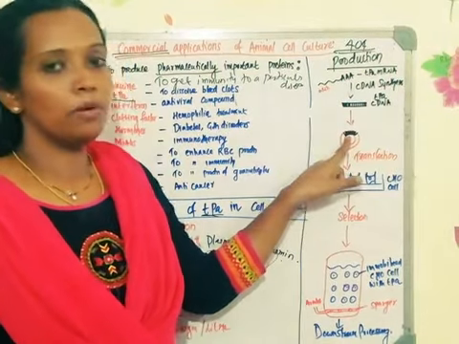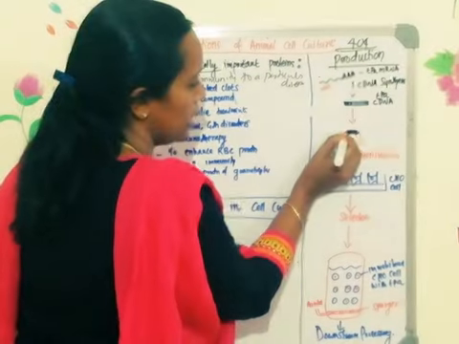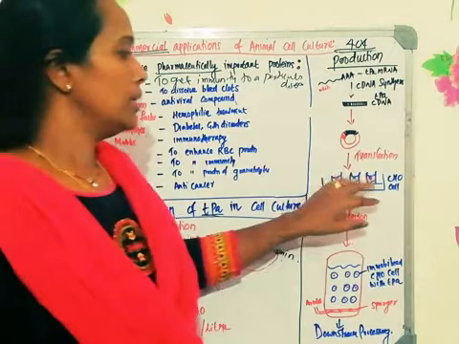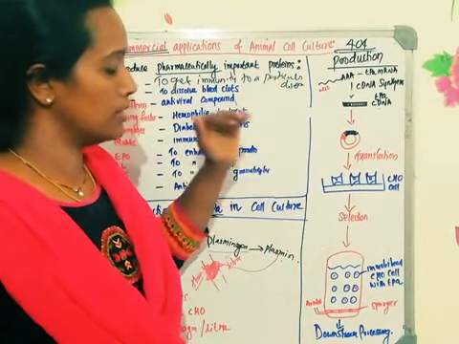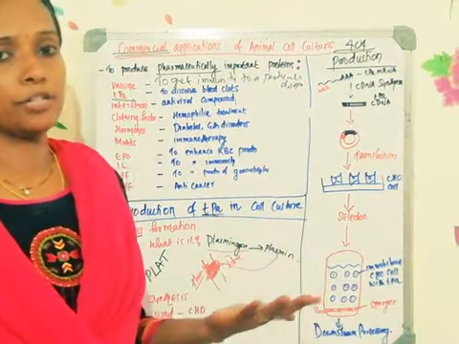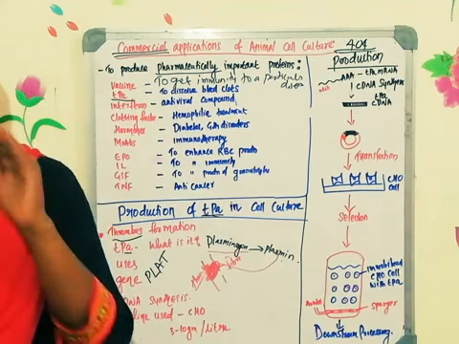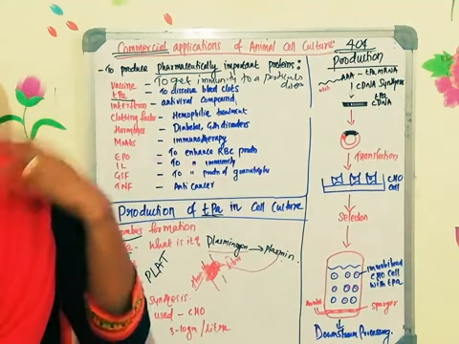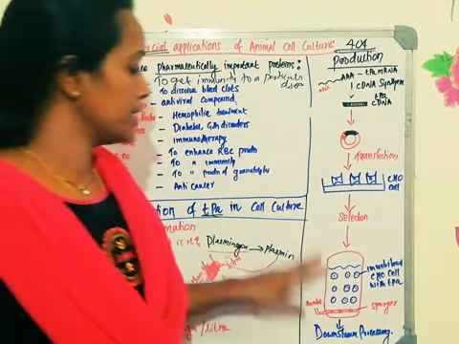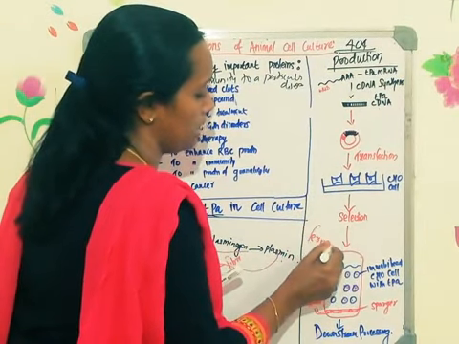The foreign gene will always be associated with a selectable marker. So this is the TPA gene, cDNA, and along with that there will be a selectable marker. Depending on the selectable marker, you can select the transformed cells. Once the transformed cells are selected, we have to go for a large scale culture, because it's a production process. You cannot culture them in a small T flask, a petri dish or a conical flask. We need a large amount of product, and large amounts of products are produced by fermentation technology.